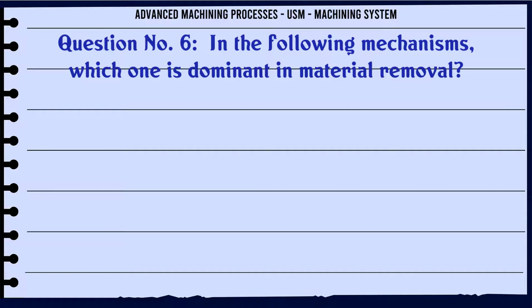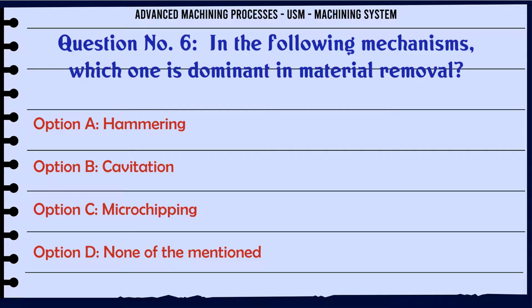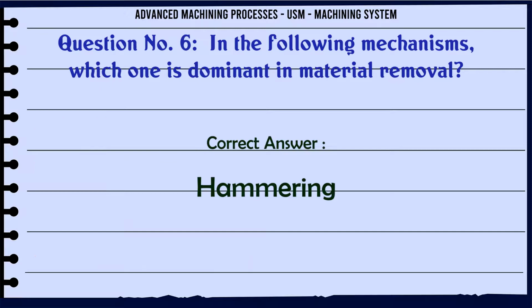Among the following mechanisms, which one is dominant in material removal? A. Hammering. B. Cavitation. C. Microchipping. D. None of the mentioned. The correct answer is hammering.